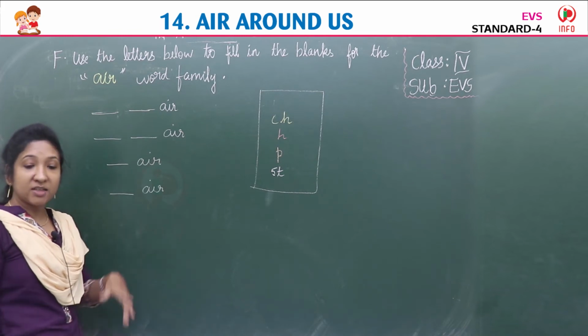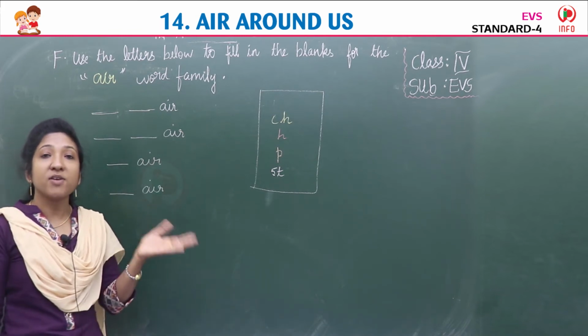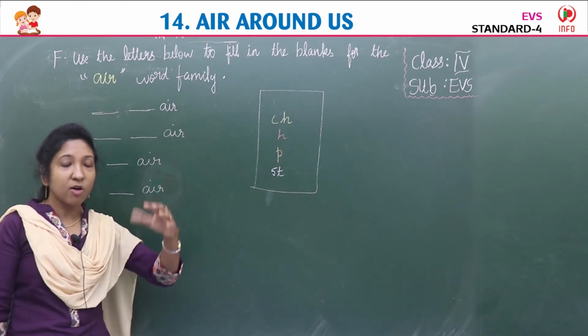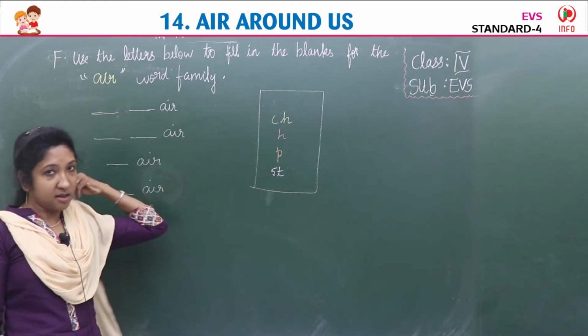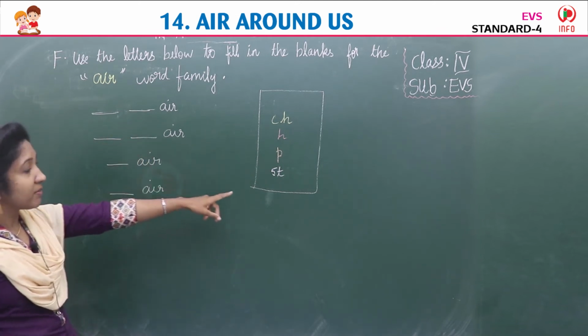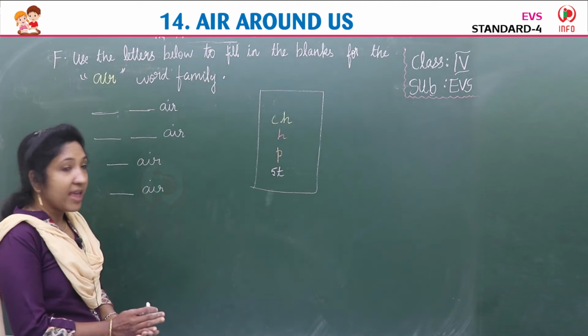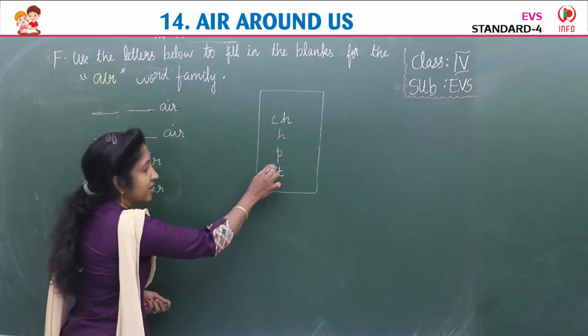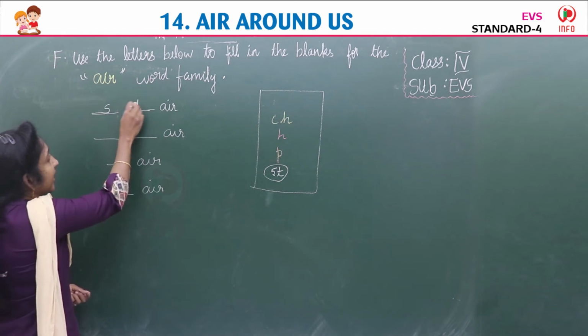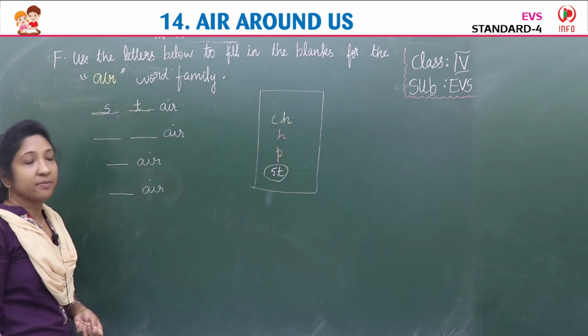So what is the first image given? The first image is steps, or we can say stairs, isn't it? Stairs, stair. So the letters from the box we have to choose are S-T, the last one. S-T-A-I-R, stair.